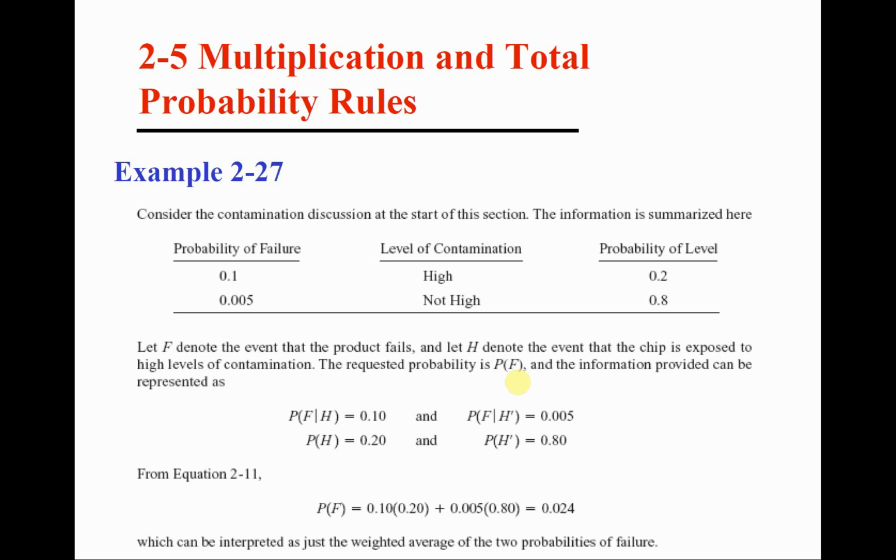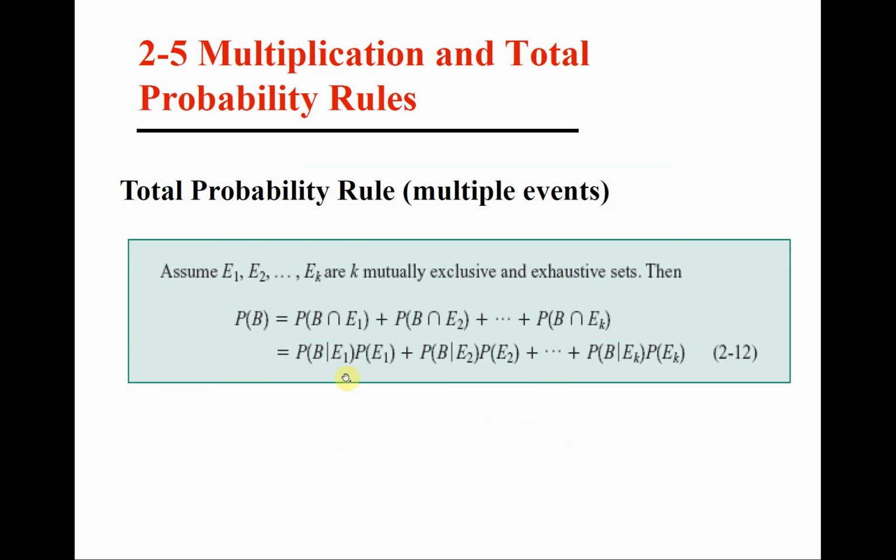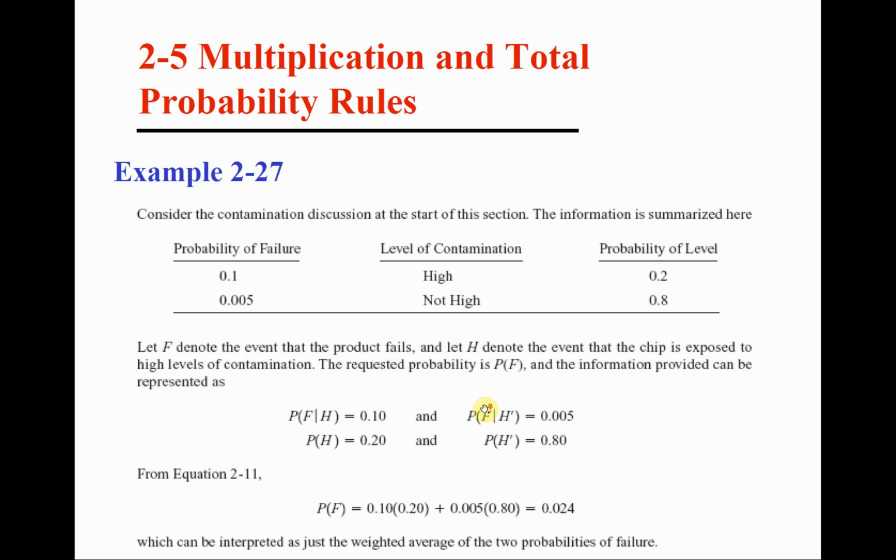And once you solve 2 or 3 exercises like in the tutorial and in the homework questions, you will get used to this. Once you see these kinds of things given, I think it becomes really clear that we apply the total probability rule. The probability of failing is equal to the probability of failing given high level times the probability of high level plus the probability of failing given not high level times the probability of not high level. So we just multiply 0.1 times 0.2 plus 0.005 times 0.8. We are applying the total probability rule, and we have 2 terms. This is how we solve the problem.